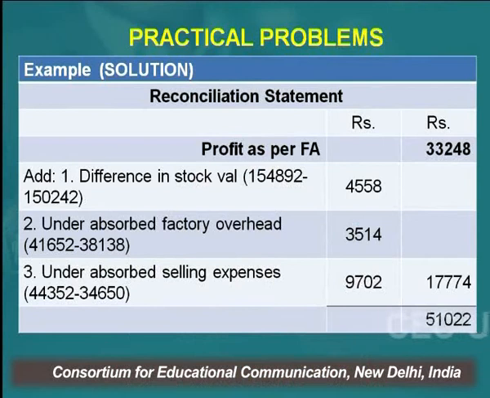Similarly, all those overheads which have been under absorbed in the cost books, like in our example, factory overheads and selling expenses or selling overheads have been under absorbed in the cost books. Means absorbed in the cost books is less, and in the financial books they are being shown more. If in the financial books more expenses are being shown, it will reduce the profit. So it reduces the profit, so increase it.